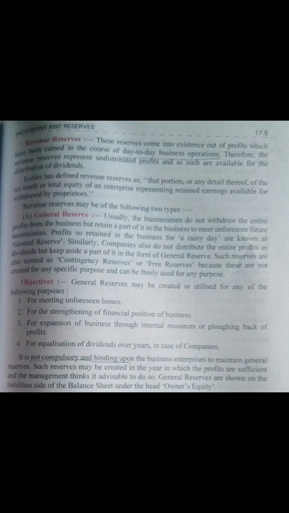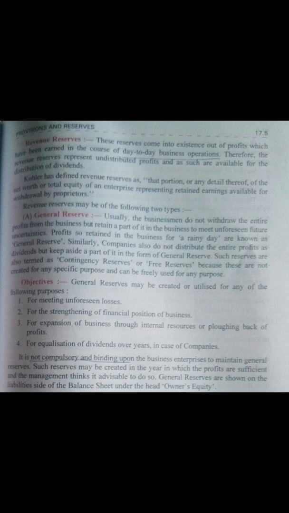For expansion of business through internal resources or plowing back of profits. When you have funds with you, you can use those funds if you require any resource, or you may use them for the expansion purpose also.